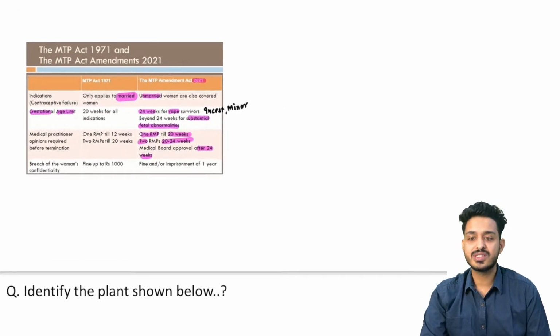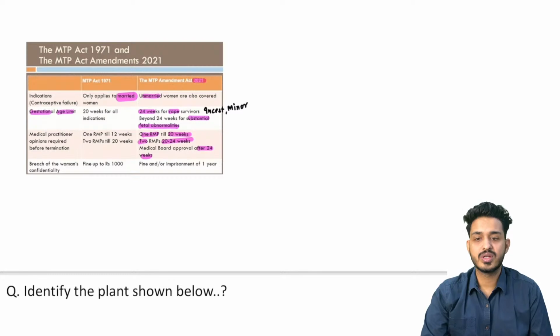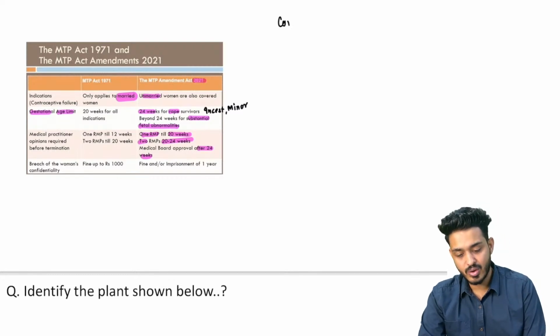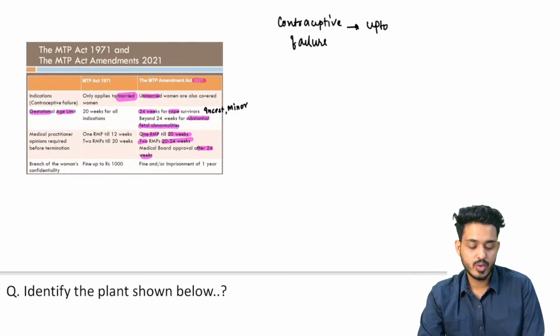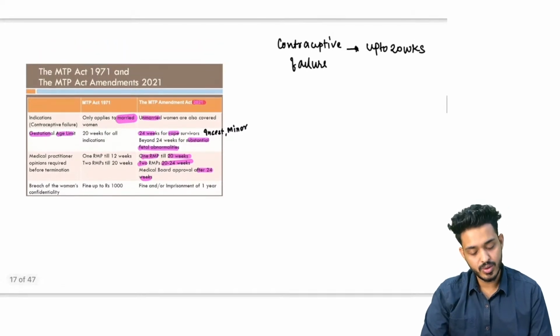So what is this for the contraceptive failure? For contraceptive failure, remember, we can have MTP up to 20 weeks.